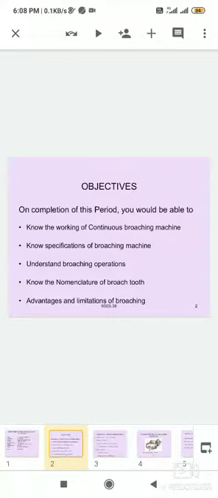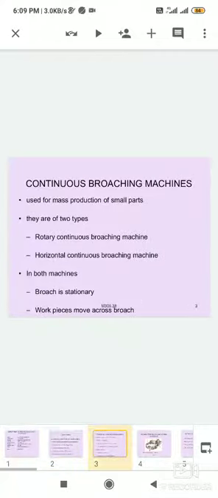Now, the working of the continuous broaching machine and specifications. The continuous broaching machine is used for mass production of small parts.